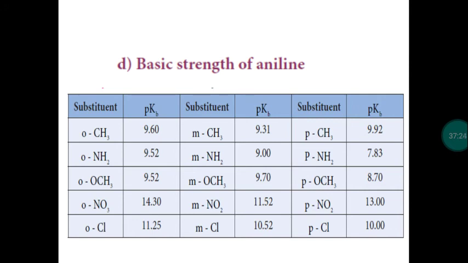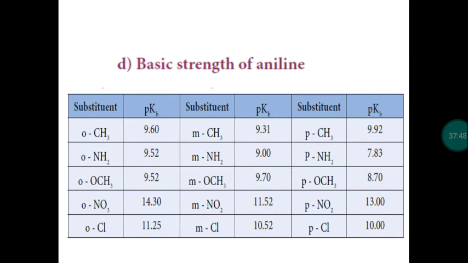So the pair of electron on nitrogen will be delocalizing in the benzene ring. Due to the delocalization of the electrons, easily it won't donate a pair of electron. So delocalization of electron restricts the donation of pair of electron. So basic strength is less for the aromatic amines like aniline.